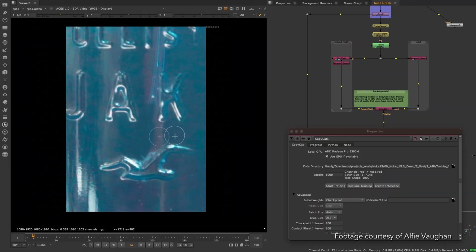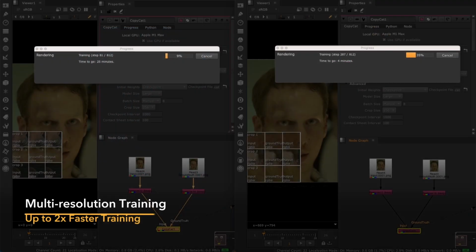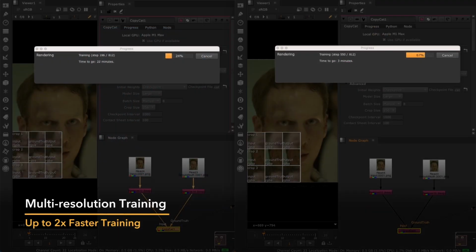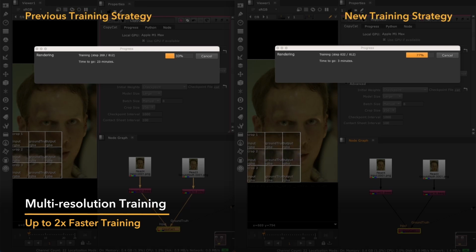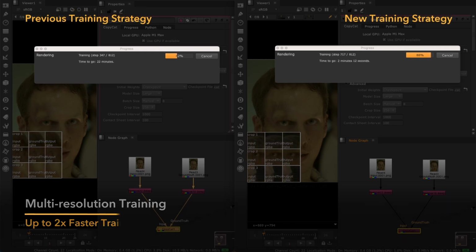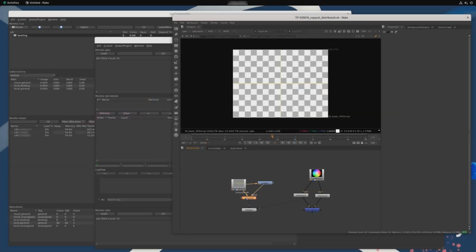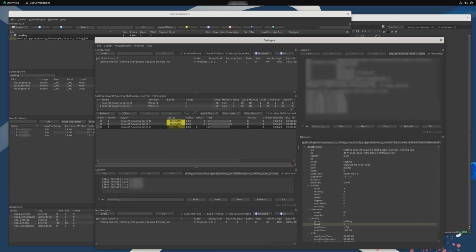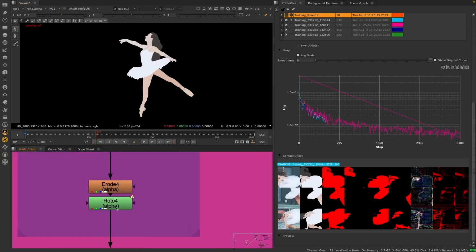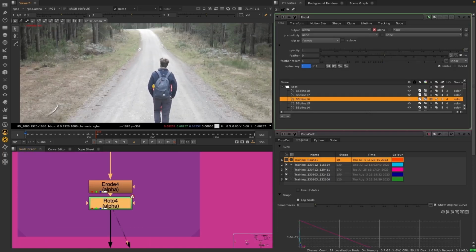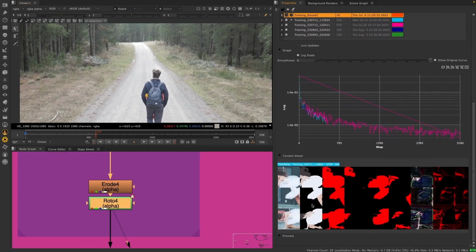Machine learning performance upgrades extend to all Nuke artists though, with a new training strategy under the hood that is up to 2 times faster, while maintaining the same level of quality you've come to expect. We also introduced distributed training for the Copycat node. We wanted to create a familiar interface so that distributed training would feel just like distributed rendering. You can now distribute training across multiple machines using standard render managers for pipeline integration, allowing you to iterate faster while you continue working on your comp and get more out of Copycat.